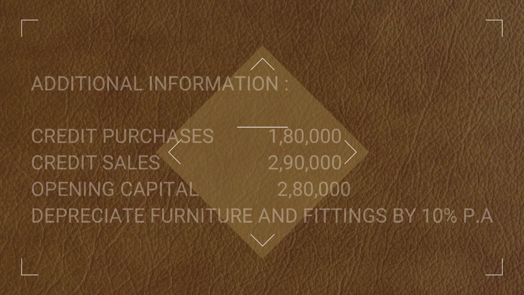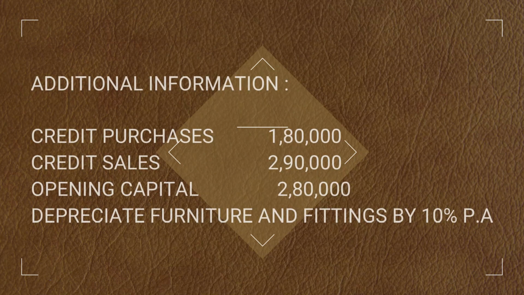Let us go to the additional information. Credit purchases 1,80,000. See, credit purchases is given, and when you look at the cash book, there is cash purchases. So, total purchases will be cash purchases plus credit purchases. You have to take the cash purchases from the cash book and add these credit purchases and get that total purchases. And come to the credit sales.